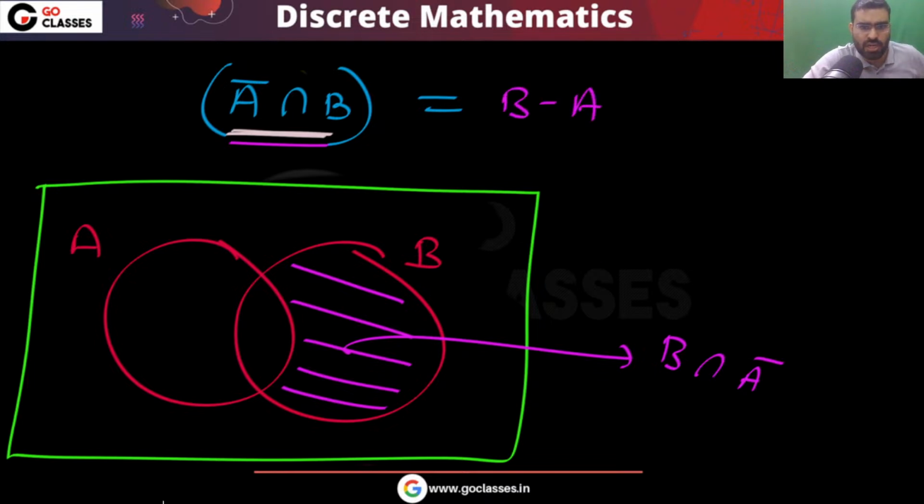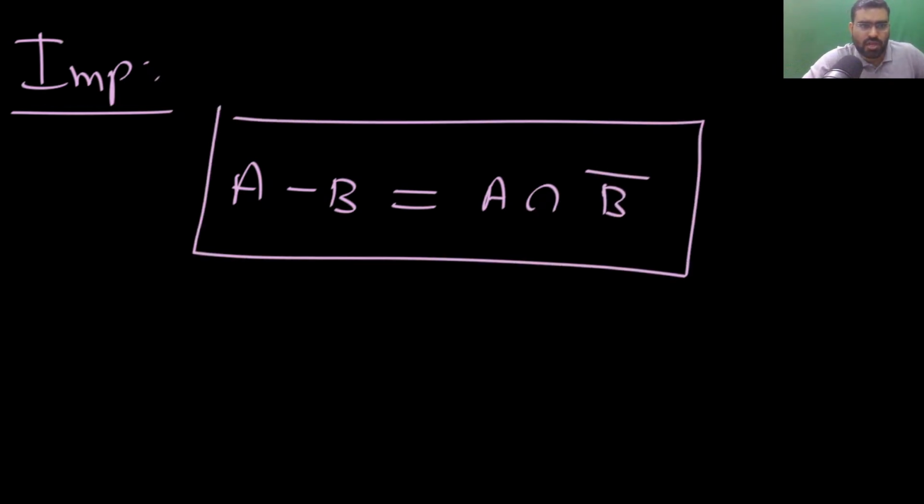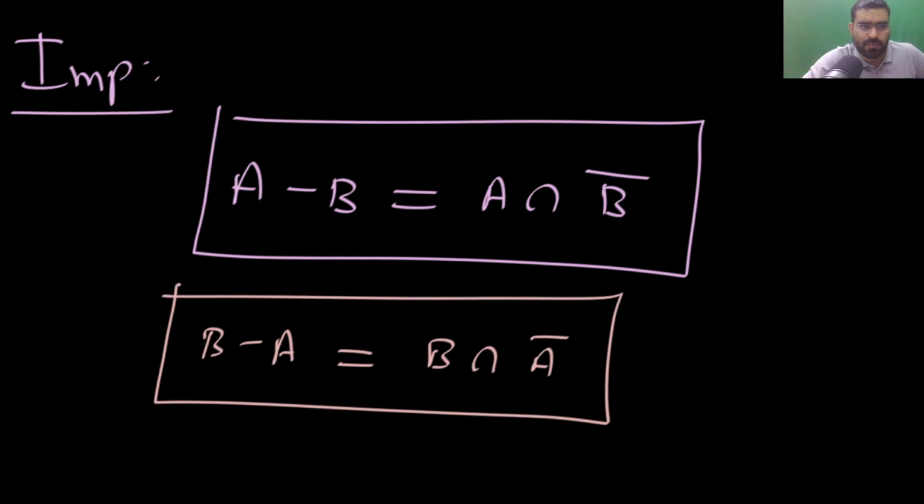This is a very important point. If you have A minus B, you can write it as A intersection B complement. If you have B minus A, you can write it as B intersection A complement. So this is an important point.